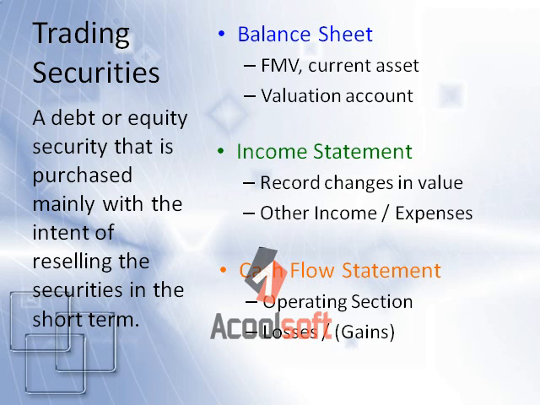Finally, the cash flow statements. We record the changes in the realized or unrealized gains and losses in the operating section. Losses, whether realized or not, are added when using the indirect method of accounting, and gains are subtracted, again whether realized or not. Surprisingly, nothing goes on the investing portion of the cash flow statement.